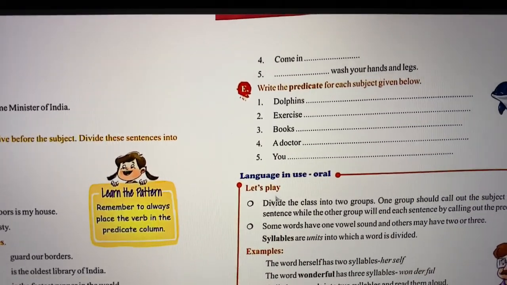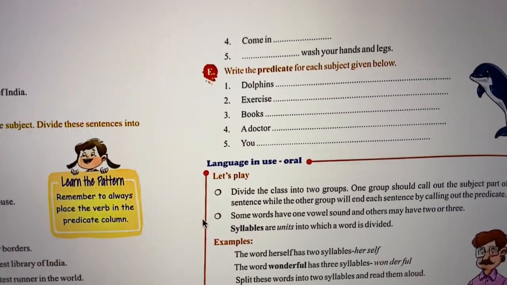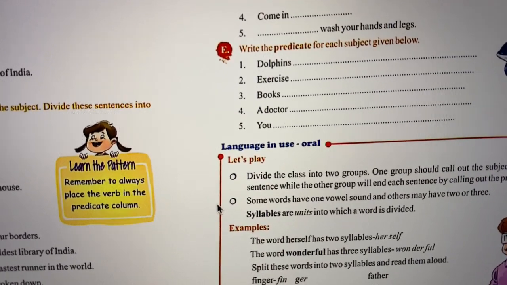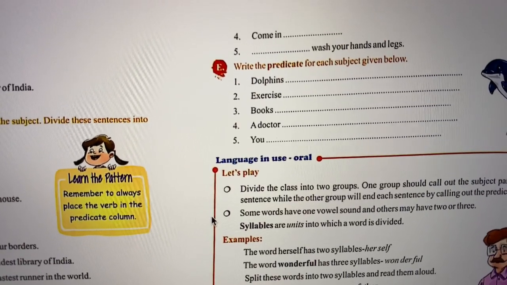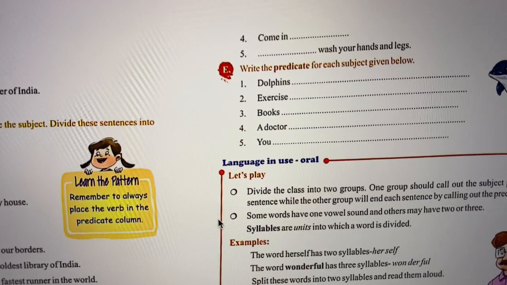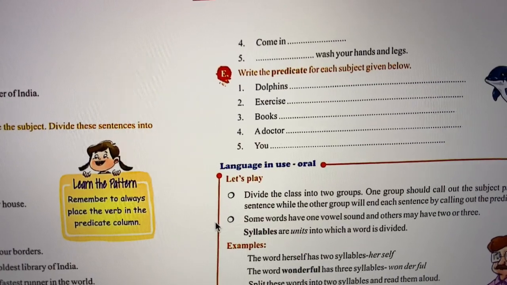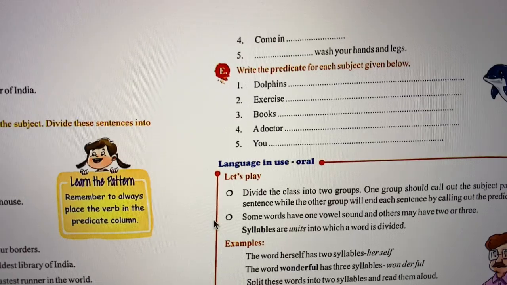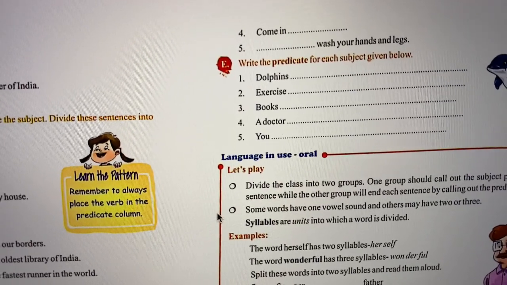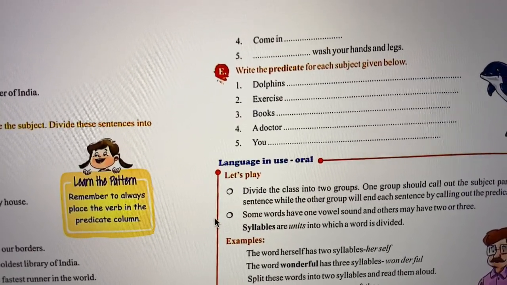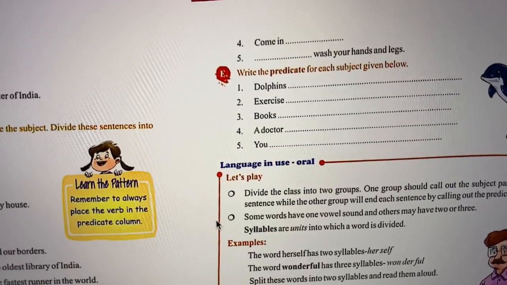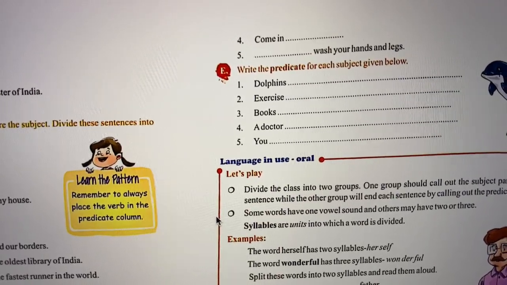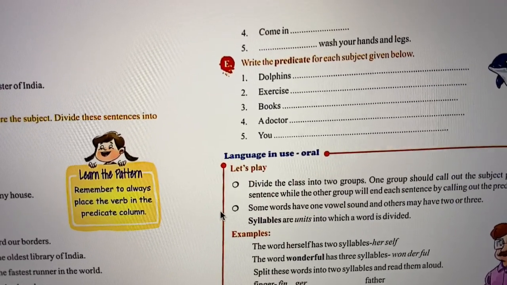Okay. The next one, write the predicate for each subject given below. Okay. So over here, the first one says "dolphins," then there's a blank. So you can write over here, "Dolphins are intelligent mammals of the sea." Okay. The next one, "exercise." So you can write "Exercise is good for the body." Full stop.